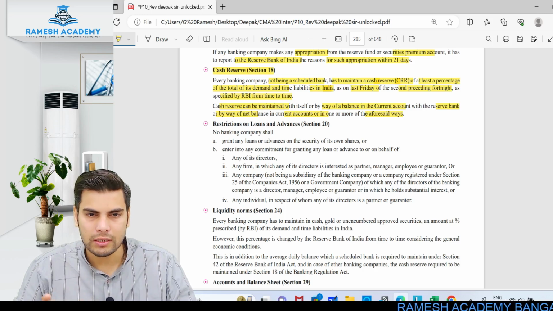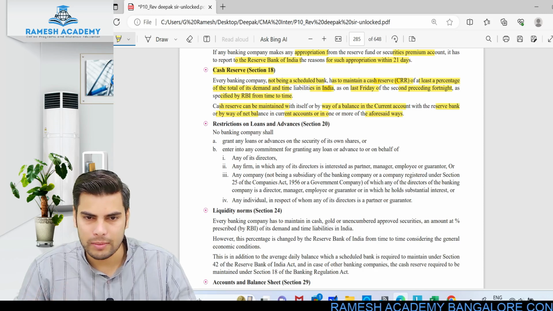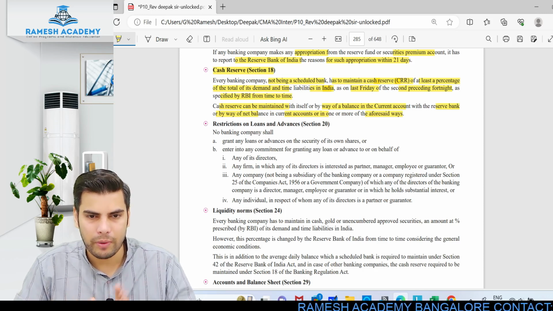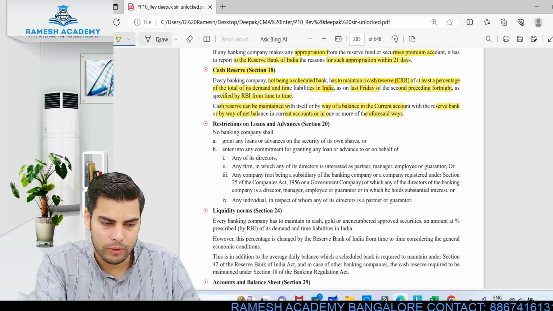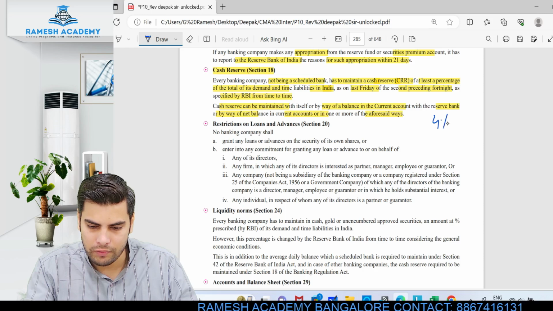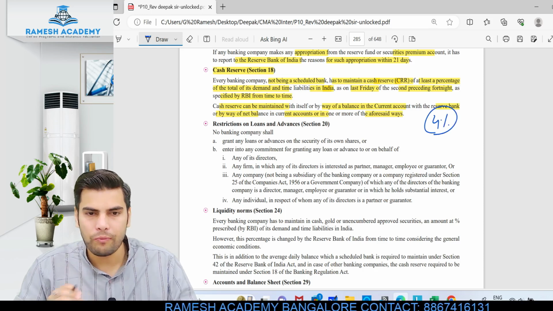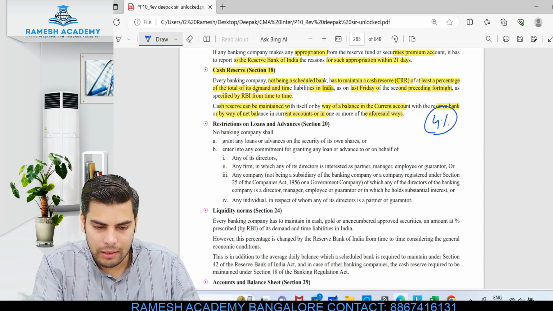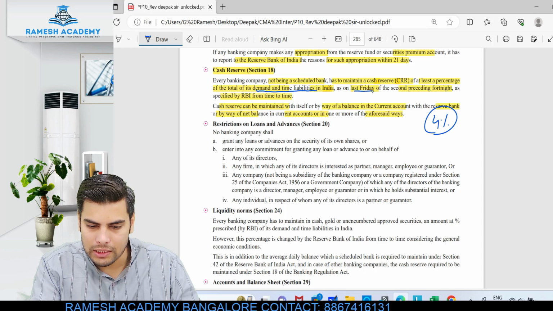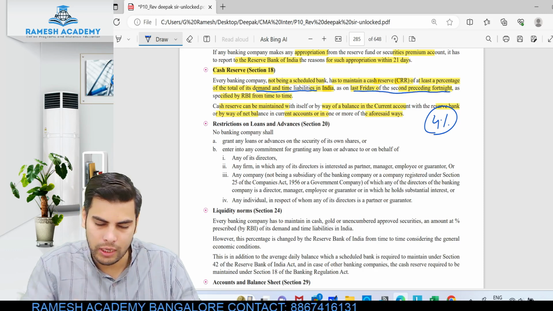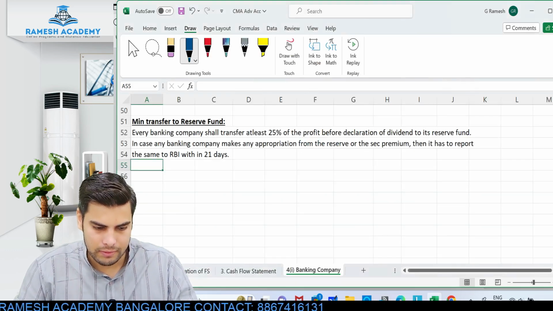So this particular CRR rate will be specified by RBI from time to time. From time to time they'll be changing. That will be ranging somewhere between 3 to 15%. As of now it is 4%. So 4% is the CRR ratio as of now. Okay, so minimum 4% of what? Of its time and demand liabilities, which has to be maintained as on the last Friday of the second preceding fortnight. Okay, I'll just write this.